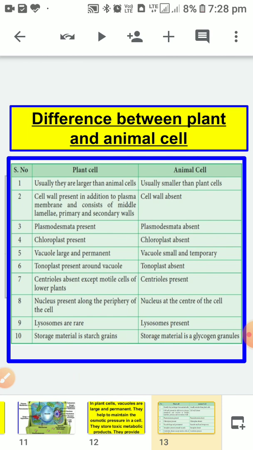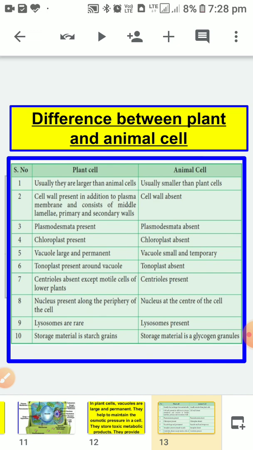So the first difference is given here. Plant cells are larger than animal cells, and animal cells are usually smaller than plant cells. Plant cells have a cell wall made up of cellulose, but in animal cells the cell wall is absent. Third, plasmodesmata is present in plant cells, and absent in animal cells.